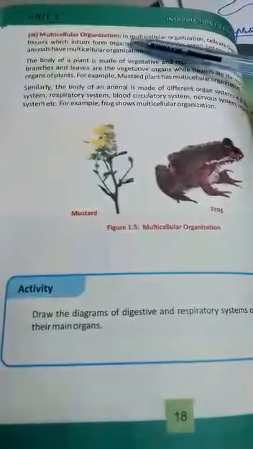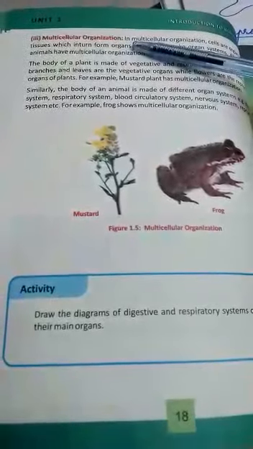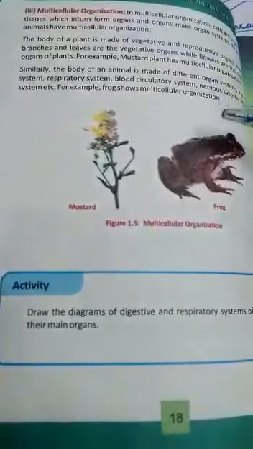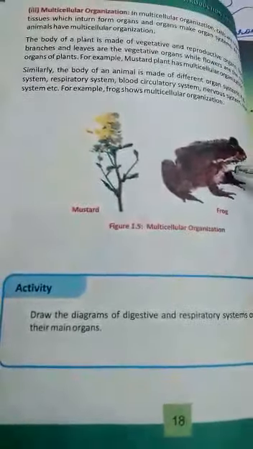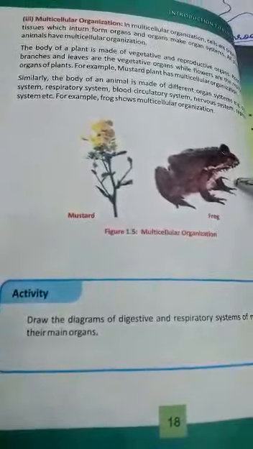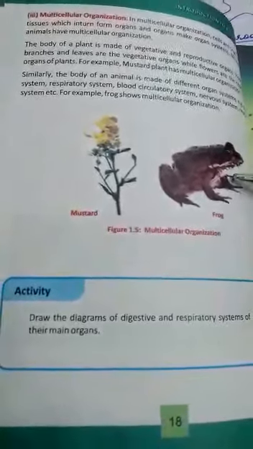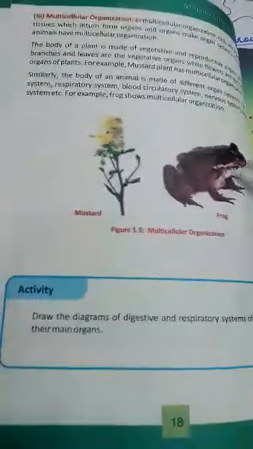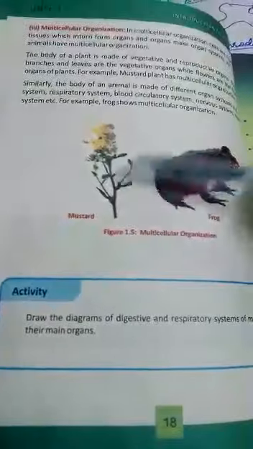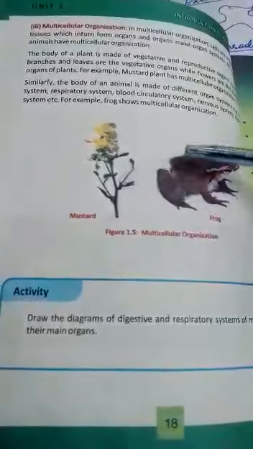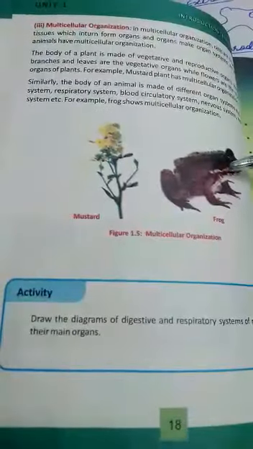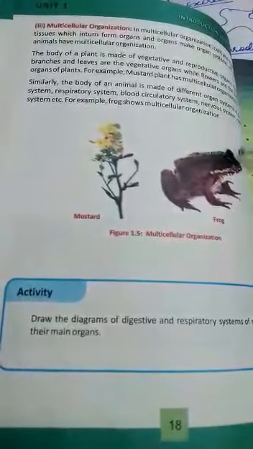Student, last organization is multicellular organization. In multicellular organization, organisms' bodies are made up of millions of cells. Cells are organized into tissues. Tissues are organized into organs. Organs are combined to form systems, and systems combine to make the body of the organism. So all the multicellular plants and animals have bodies composed of millions of cells.